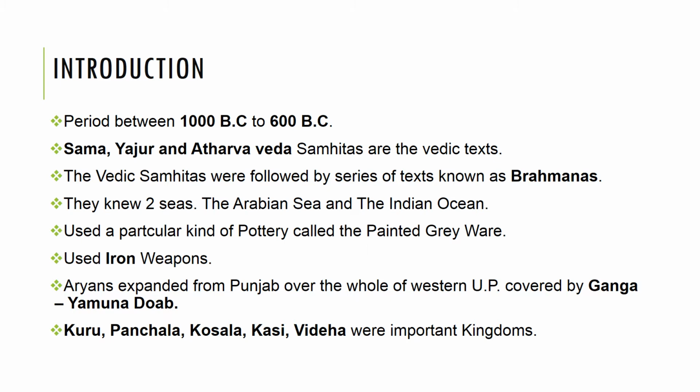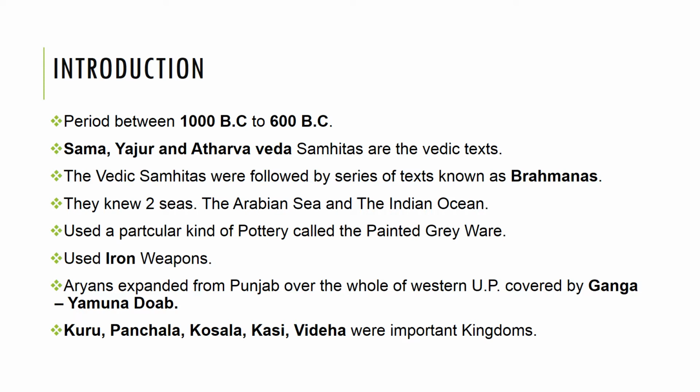And these people knew two seas during this period. They are the Arabian Sea and the Indian Ocean, and they were familiar with the Himalayas also. These people used a particular kind of pottery called painted grey ware. This age is also known as the painted grey ware iron phase because people used earthen bowls and dishes made of painted grey pottery, and they also used iron weapons. So in this later Vedic age, people started using iron.